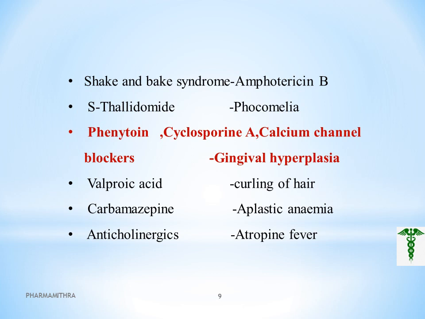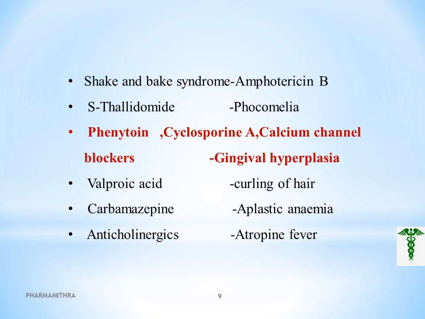Next, the gingival hyperplasia causing drugs are phenytoin, cyclosporin A, and calcium channel blockers. And gingival hyperplasia means what? The overgrowth of the gum tissues around the teeth, that is gingival hyperplasia. This is asked in one of the competitive exams.